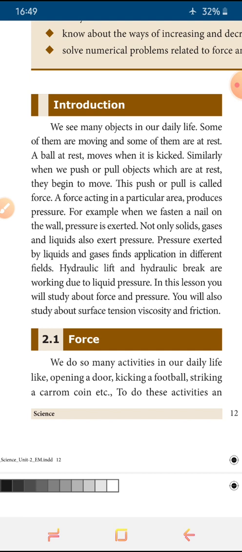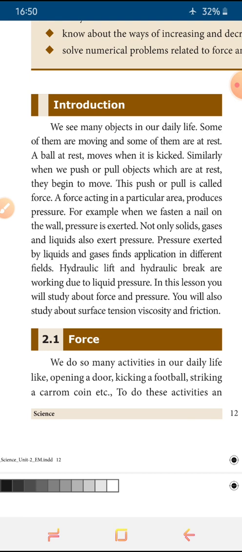In daily life, we are doing many things with the application of force. If I want to open my house window, I will loosen the screw or free the handle and push the window in the outward direction. If I want to open the door, I will give a little pressure and push it in the opening direction.